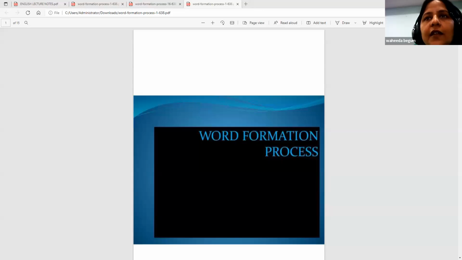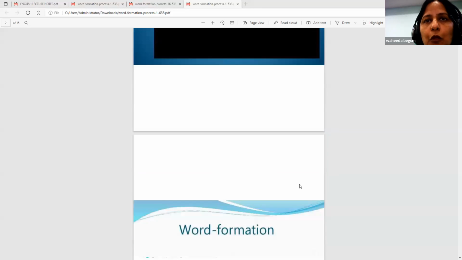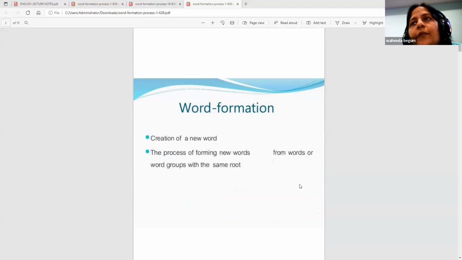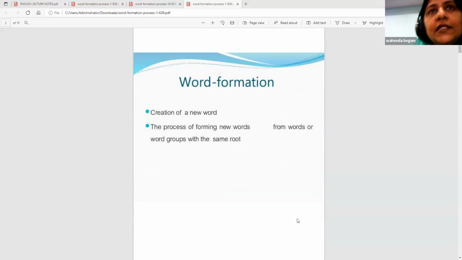Can you see the slides? Word formation process. It's in semantics. It is creation of a new word, how we create new words for the dictionary.